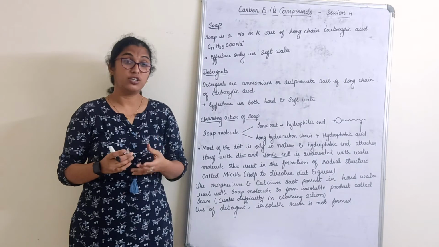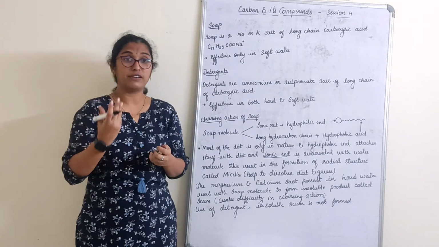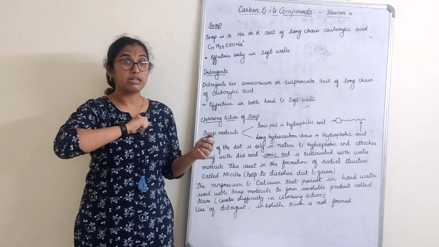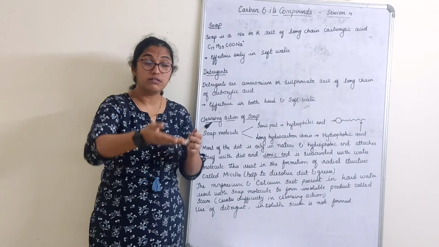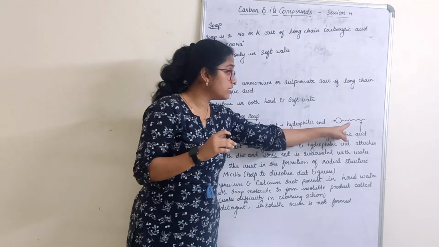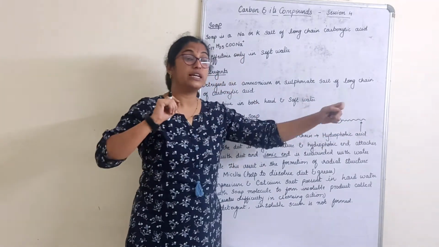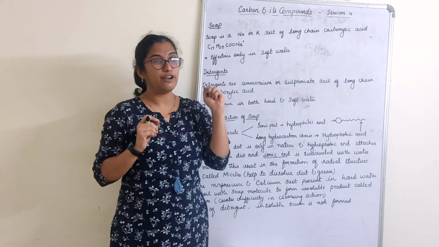Difficult to understand, children, but practically, if you see any advertisement of how the cleansing action of a soap works on clothes, you see that. Just imagine the dirt attached to a hydrophobic end and the topmost part is the hydrophilic end.